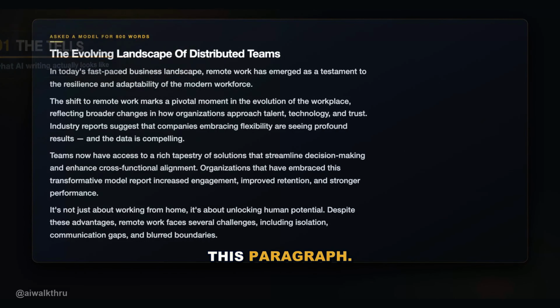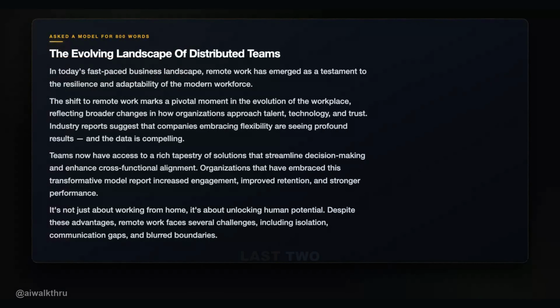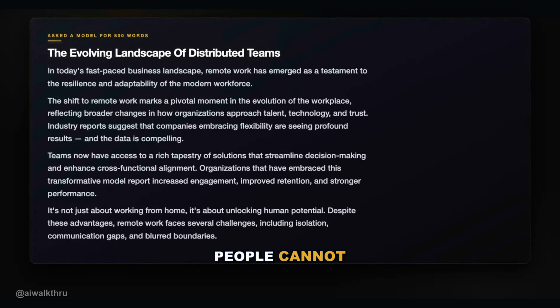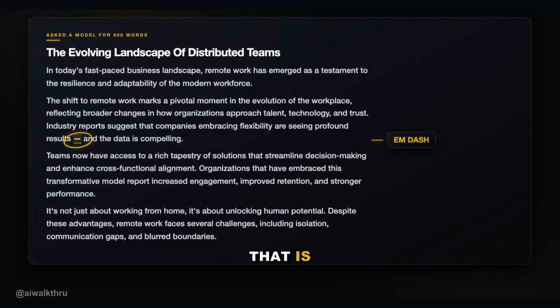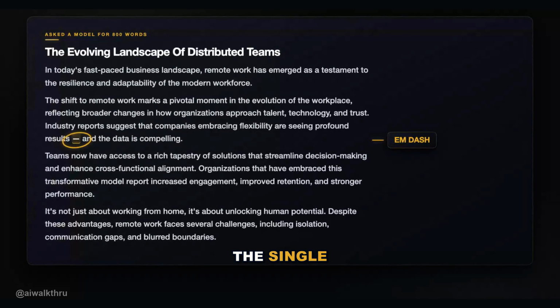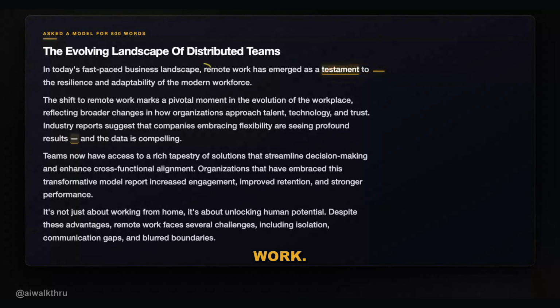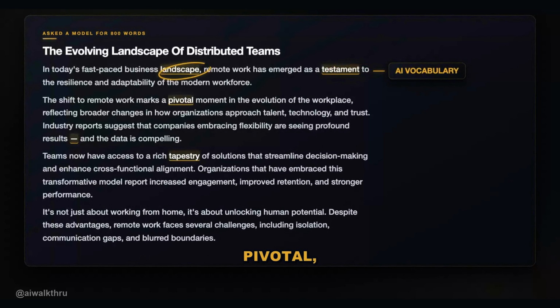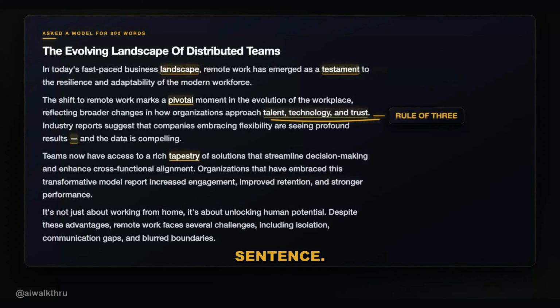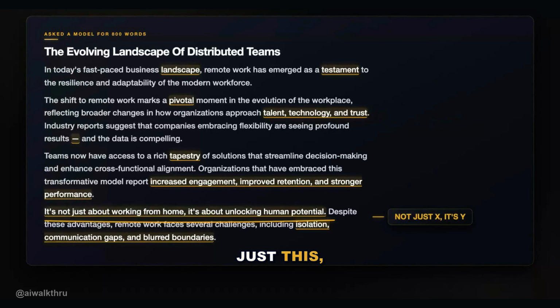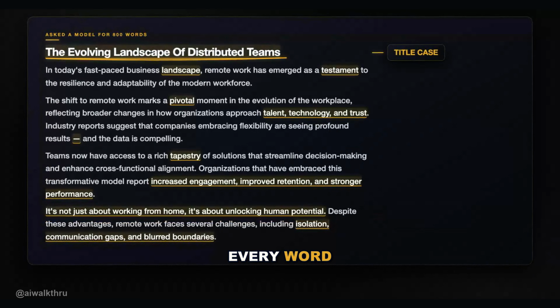Look at this paragraph. If you have read anything online in the last 2 years, you already feel that something is off, but most people cannot say what. Here is what. That is an EM dash, and it is the single most reliable giveaway there is. The word testament, doing no work, landscape, tapestry, pivotal, all stacked in one sentence. 3 items in a list, then another 3, then another, because the model reaches for 3 every time. It's not just this, it's that. And a heading with every word capitalized.